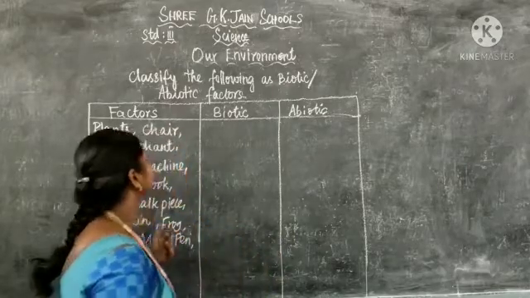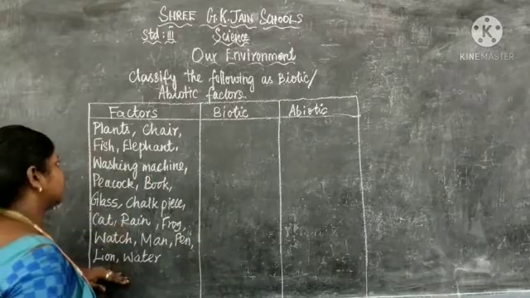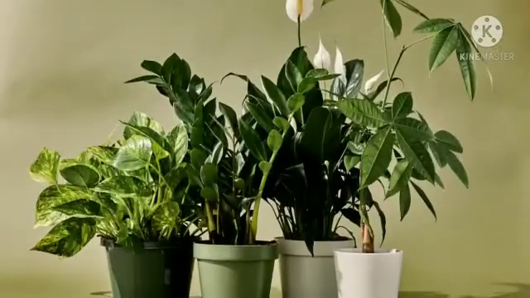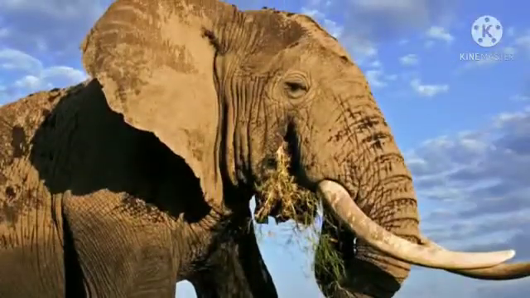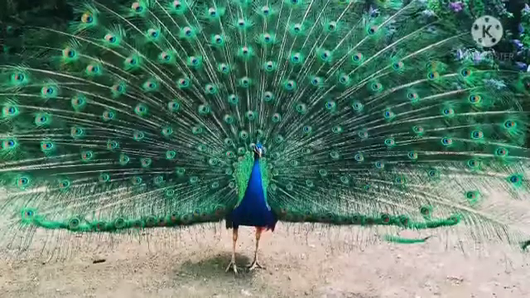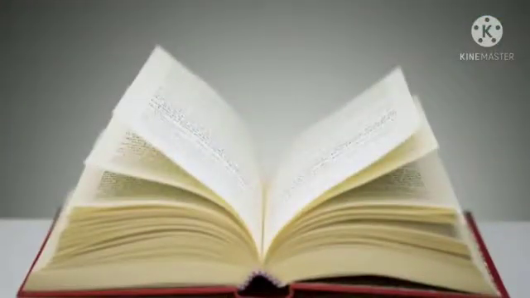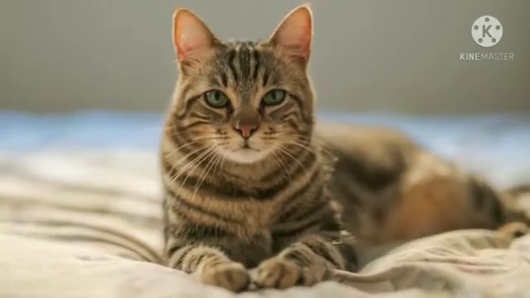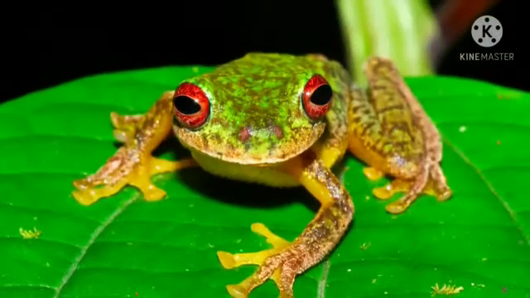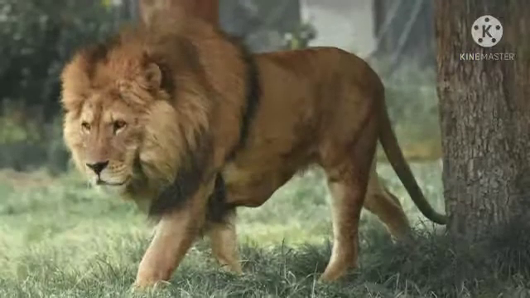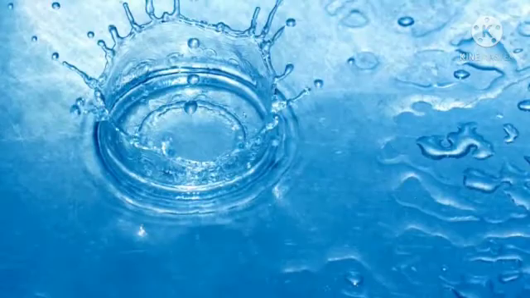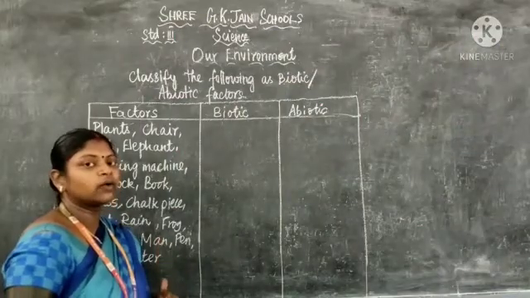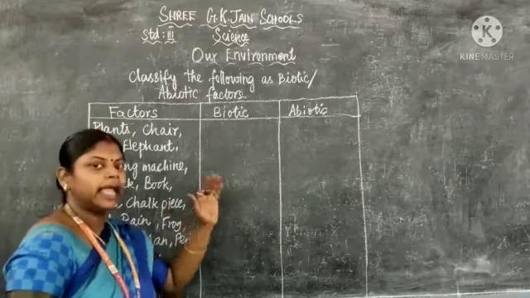Are you ready, children? So some factors are given here. Plants, chair, fish, elephant, washing machine, peacock, book, glass, chalk piece, cat, rain, frog, watch, man, pen, lion and water. So these are all some factors. From these we are going to classify the biotic and abiotic.